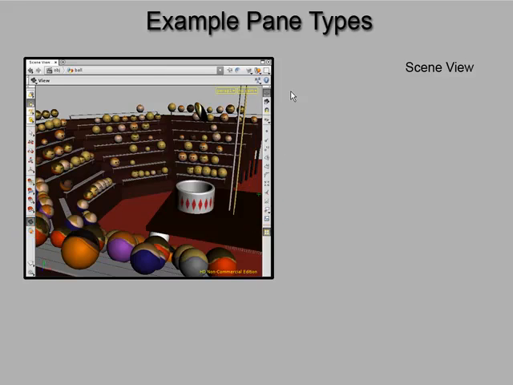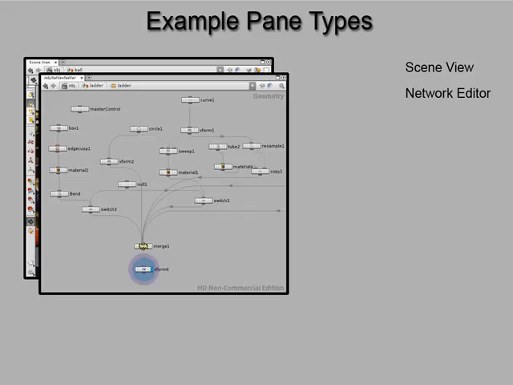So another pane that is a common pane that you will be working with inside of Houdini is one that will allow you to take nodes and tie those nodes together. Okay. Seeing Houdini is all about nodes, connecting the nodes into networks that produce some sort of meaningful result. So here we are, a network editor. So that now you've been introduced to a viewer and now an editor. Inside the network editor, well, what do we have? Nodes, and we can take those nodes and we can tie them together and we can create meaningful networks.